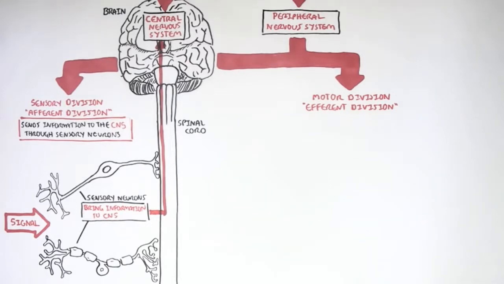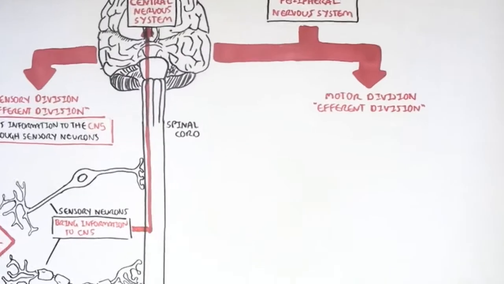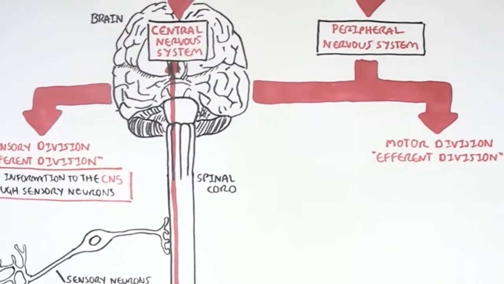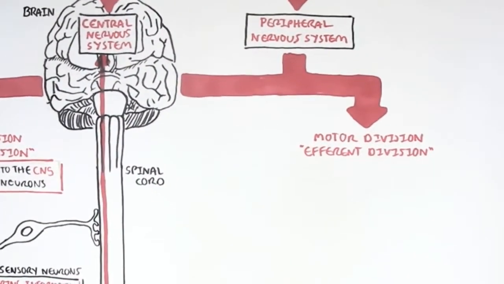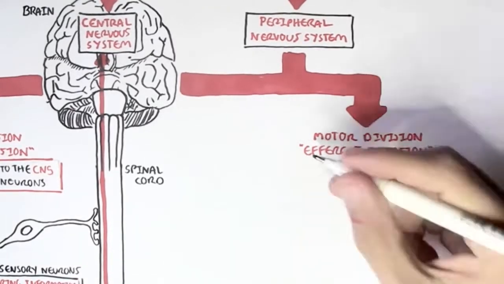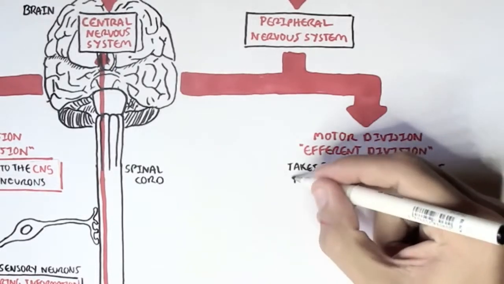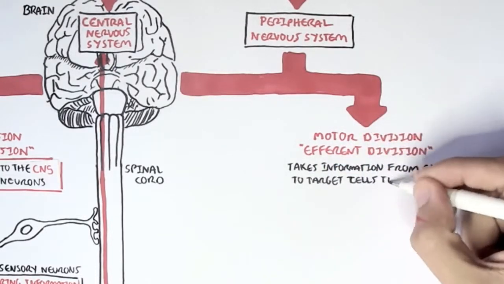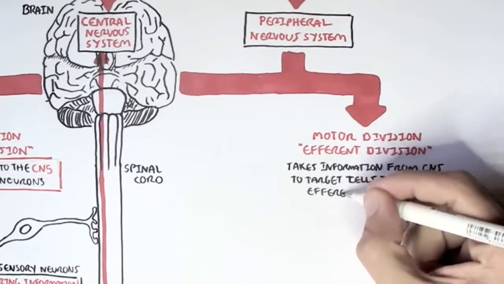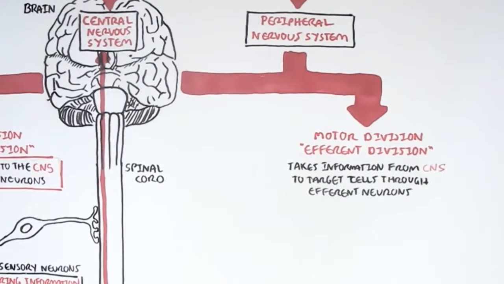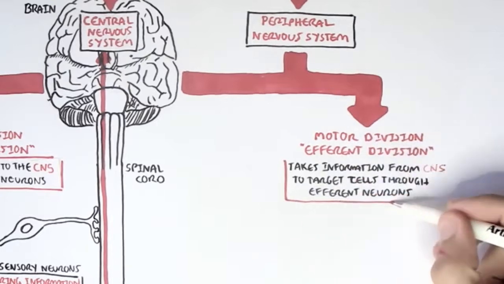and to see if a proper response is needed. The actual response is part of the motor division, or the efferent division, of the peripheral nervous system. This is where it takes the information, the signal, from the central nervous system, so from the brain or spinal cord, and sends it to a target cell through efferent neurons.